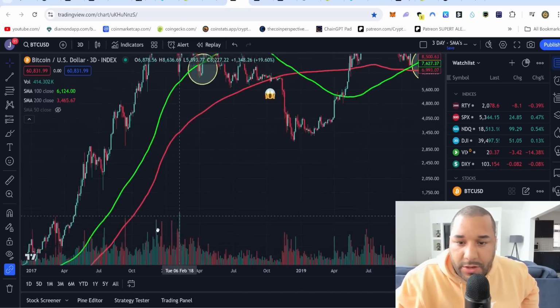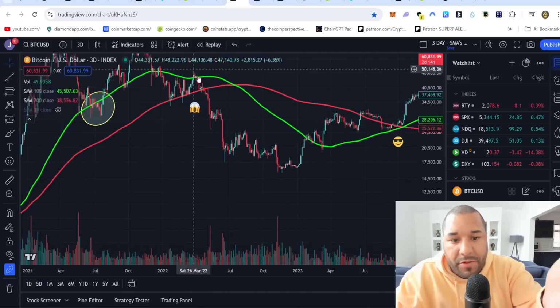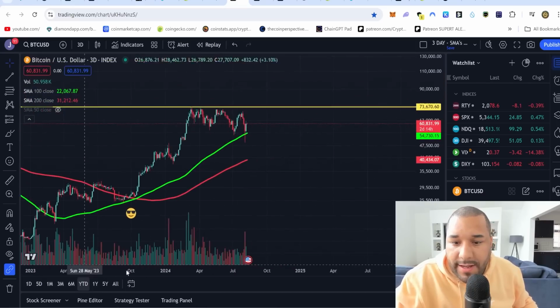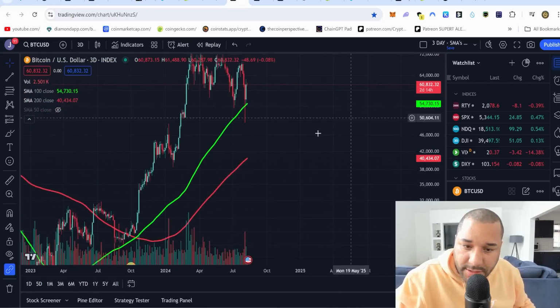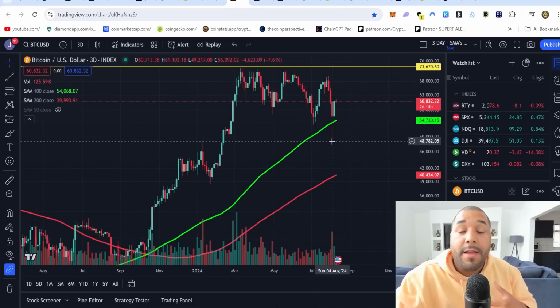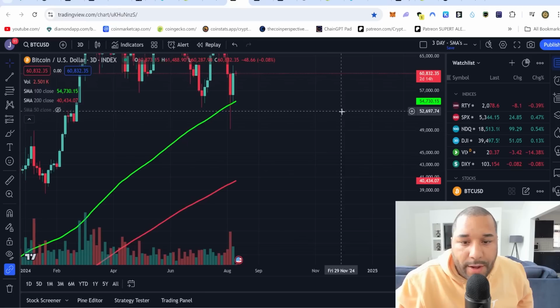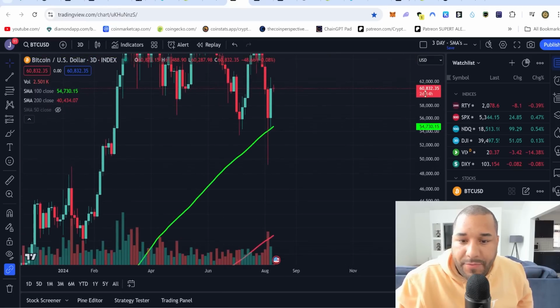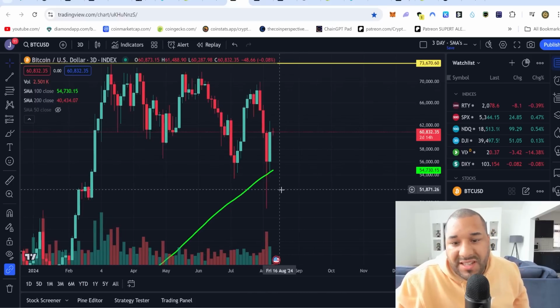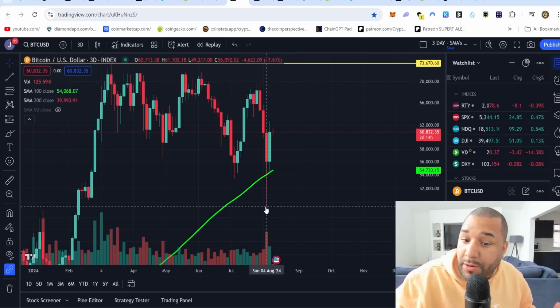Right, so this time round, and obviously the shocking faces for when it does break the green line, we did see a small sign of weakness, which was the piercing of this green line. But it did what I thought it'd do in the video. It got bought up. We saw a wick, and this is where we are today. Right, so what does this mean? Is it bullish? Is it bearish? Many people would like to believe this is a positive thing.